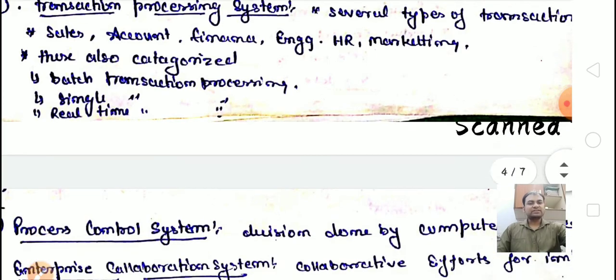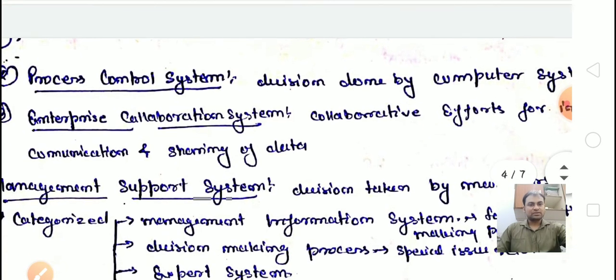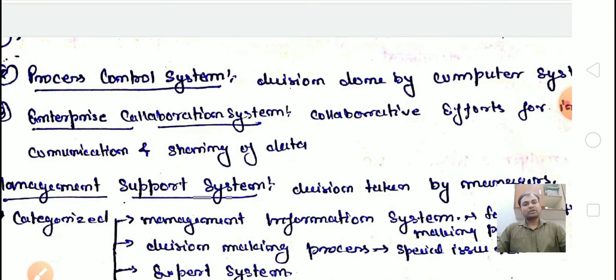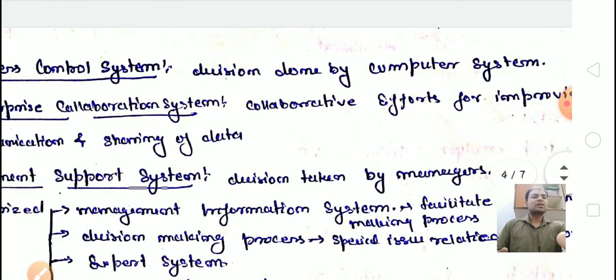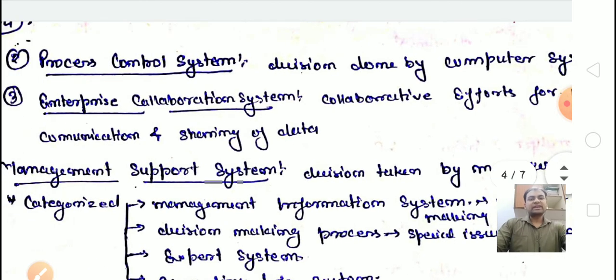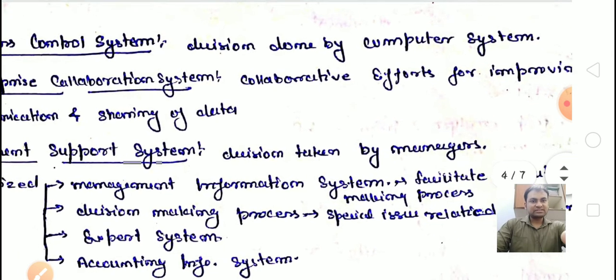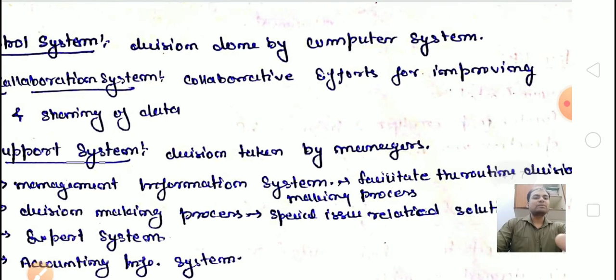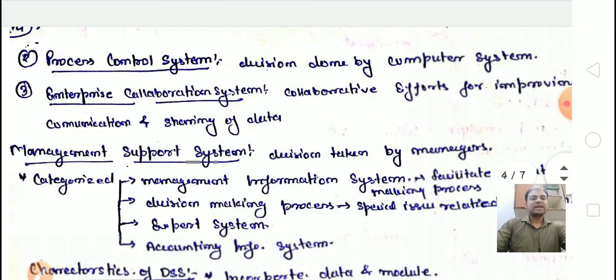Next point is the process control system. As I told you before, the control system goes according to the procedure. Here the decisions are made by computer systems. Whatever the computer system can process, that process decides what has to be done at the next level. The last one is the enterprise collaboration system, with collaborative efforts for improving communication and sharing of data.